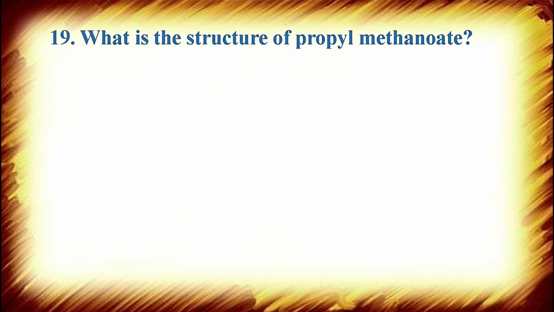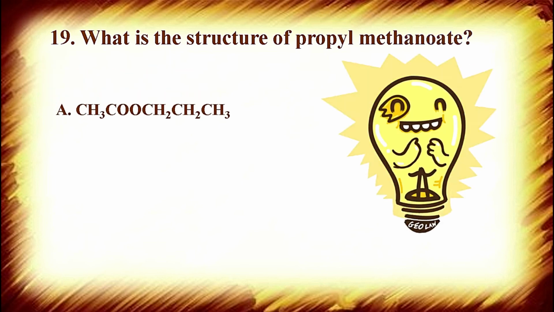Next question is, what is the structure of propyl methanoate? Propyl methanoate means ester functional group is present. These are the formulas given in options.